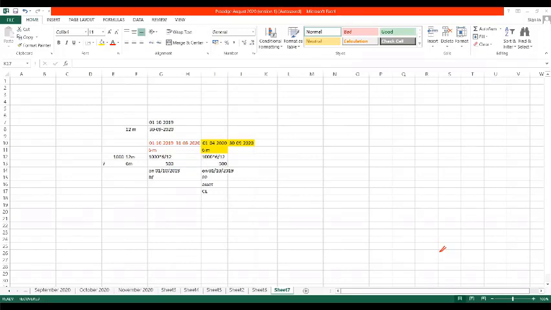Any prepaid expense is an asset. It is a capital expenditure because the benefits are for more than 12 months. Why? Because I have paid for the next year 6 months. I have paid on October 1st, 2019 itself. That is why it is a prepaid expense. Prepaid expense is an asset. Asset is a capital expenditure.